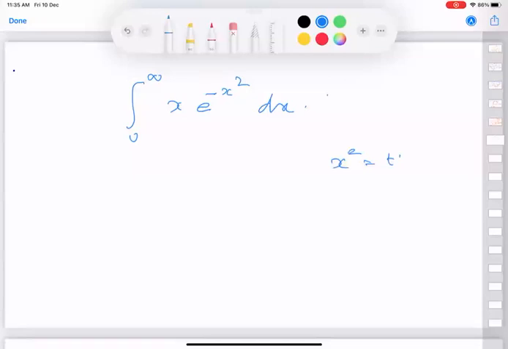And depending on how you were taught or how you wrote, you will either say that x dx is equal to dt, or you will say that 2x dx is dt.